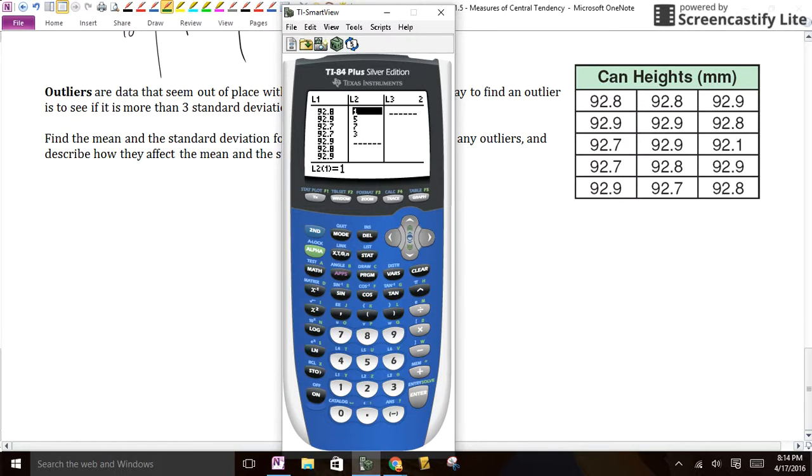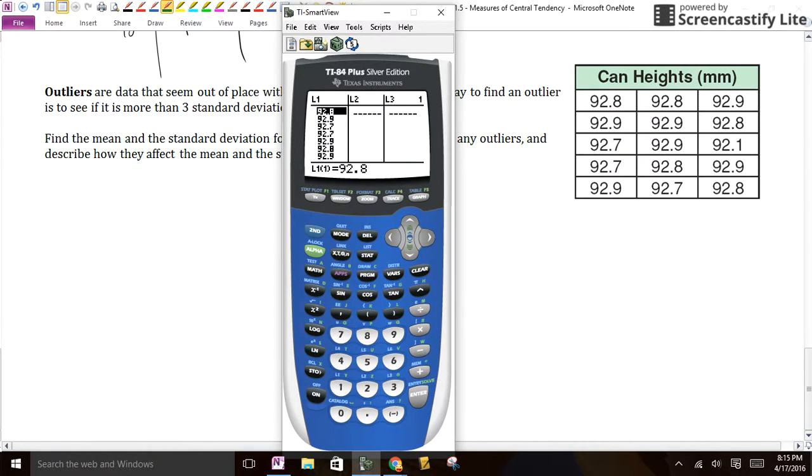Now, I already put all those numbers in list 1 because that takes a little bit of a while, so you might want to do that too. But if you have stuff in it like I do in list 2, make sure you hit clear, not delete. Delete deletes the list, while clear will clear it out. So you hit clear, you hit enter, boom, it zaps the list. And then you can start typing. So in list 1, why don't you copy that chart and put it all in?